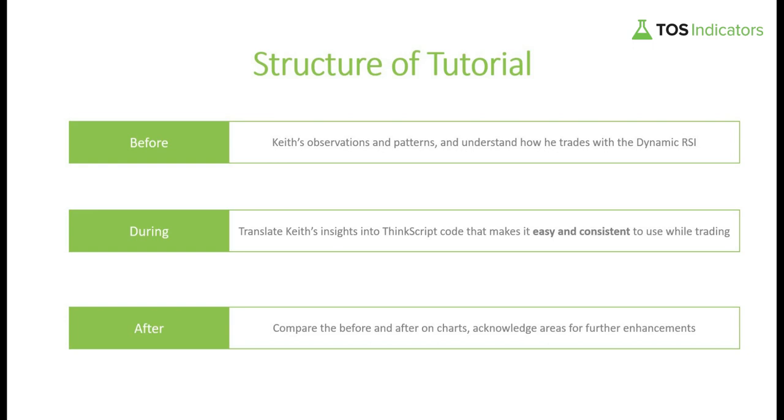But we'll talk about how we can extract information, what does Keith use, and then decipher those into actual code in our tutorial, right? So that's where we'll take his insights and we'll translate that into something that's easy, something that's consistent, and something that's objective that the indicator does and just tells us sort of when there's valid signals, yes or no, and then gives us information in terms of overbought and oversold.